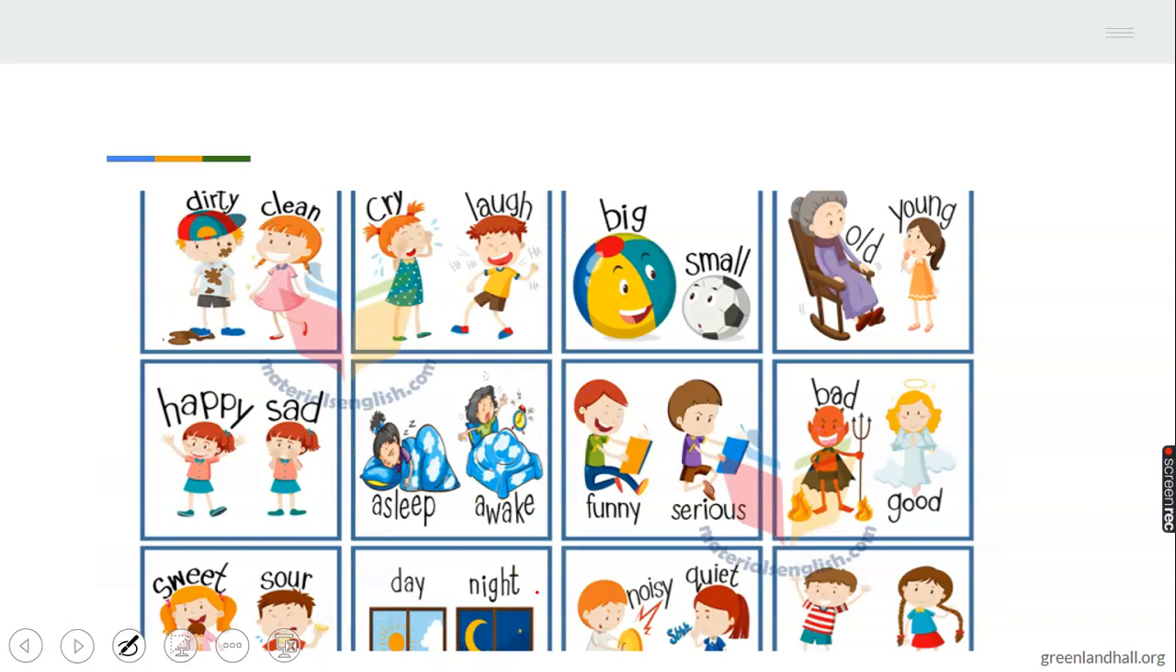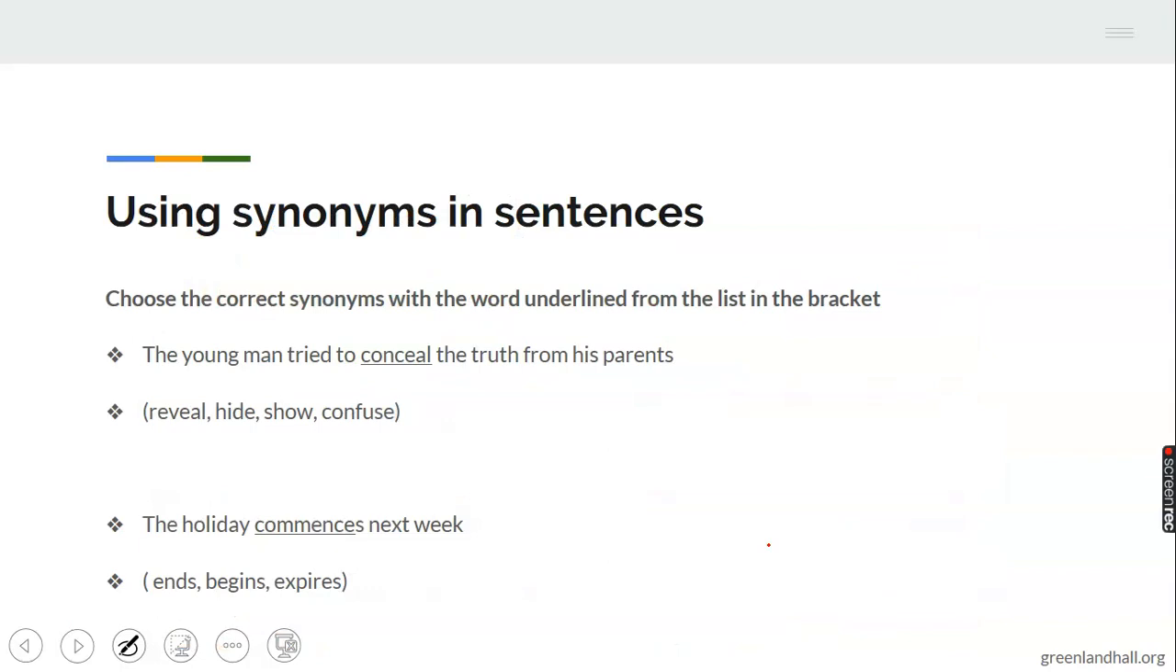Now, we have quite a number of antonyms here again. Dirty, clean, cry, laugh, big, small, young, old, bad, good, funny, serious, asleep, awake, happy, sad, sweet, sour, day, night, noisy, quiet. Now let's go to the next slide.